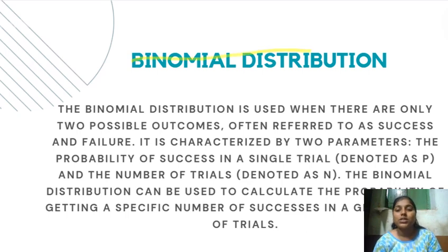Binomial distribution is used when there are only two possible outcomes, often referred to as success and failure. It is characterized by two parameters: the probability of success in a single trial, denoted as P, and the number of trials, denoted as N. The binomial distribution can be used to calculate the probability of getting a specific number of successes in the trials.